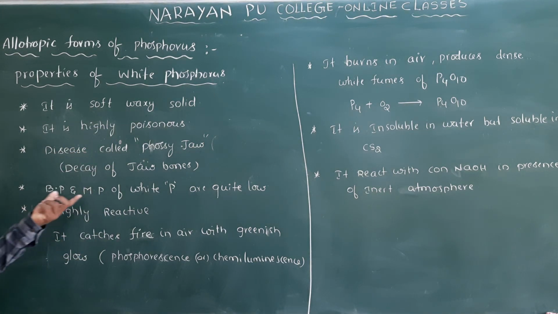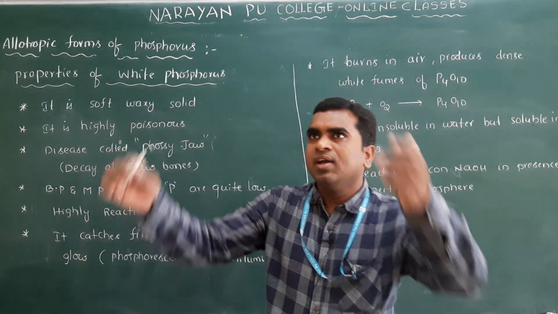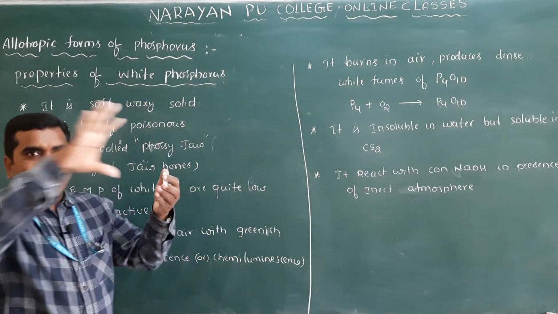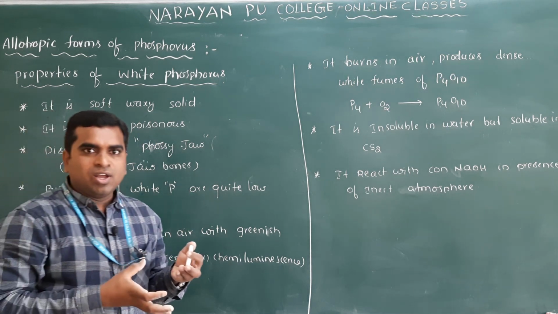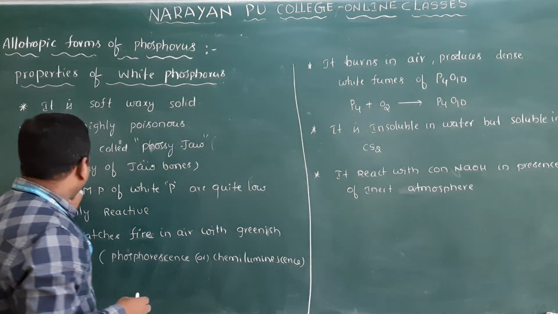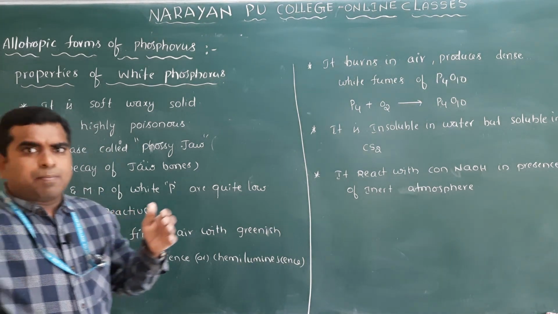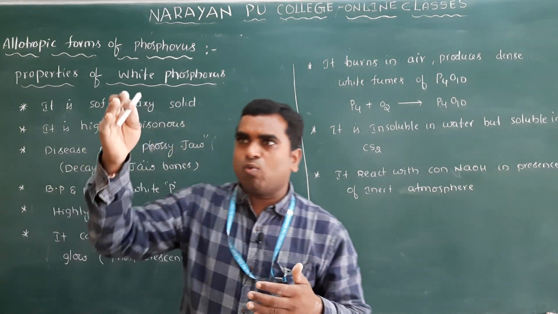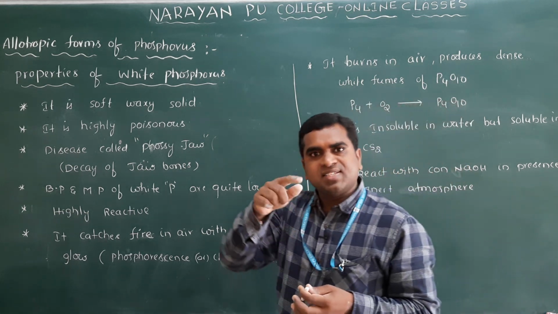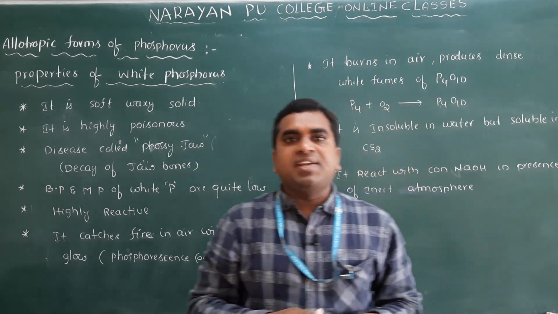And also the boiling and melting points of white phosphorus are quite low. Why? Because, as you have already seen, the structure is a tetrahedral unit, and many of these tetrahedral units are held together by weak van der Waals forces. So that's why they have very low melting and boiling points. Clear? It has a tetrahedral structure, and what is the bond angle in white phosphorus? The bond angle between the P-P bonds is 60 degrees. But how much angle should be present here? 109.5 degrees it should be.